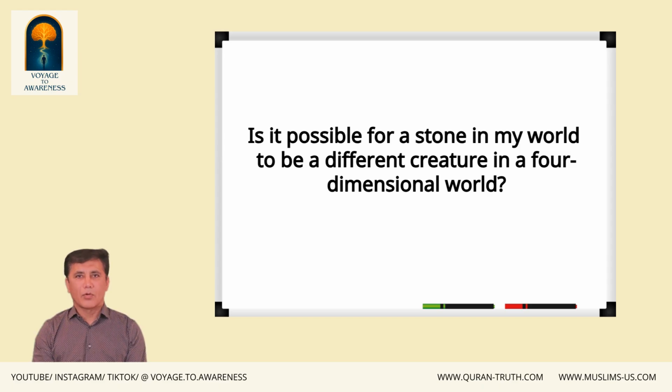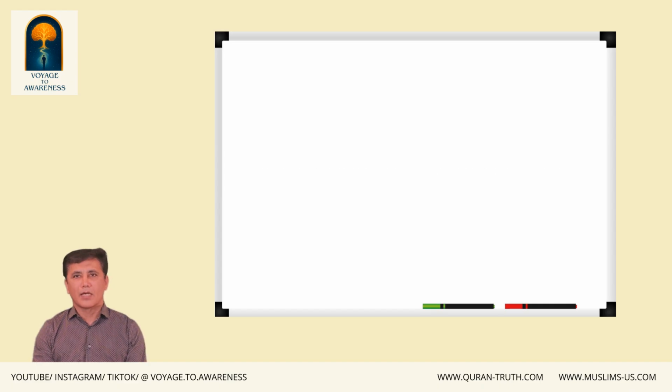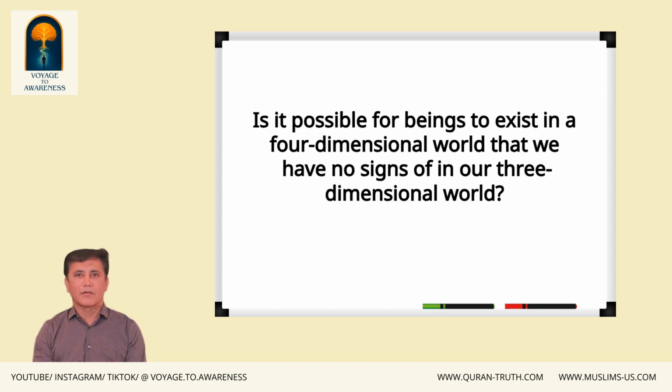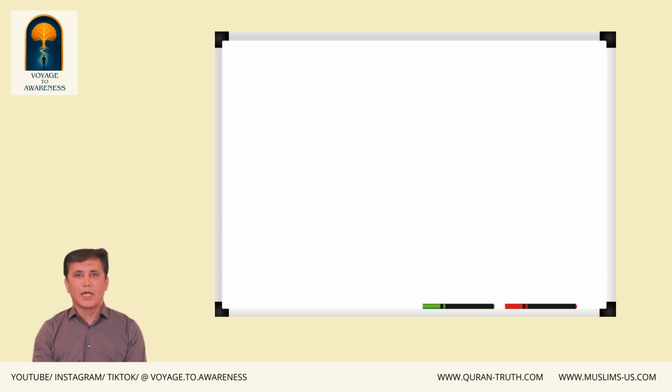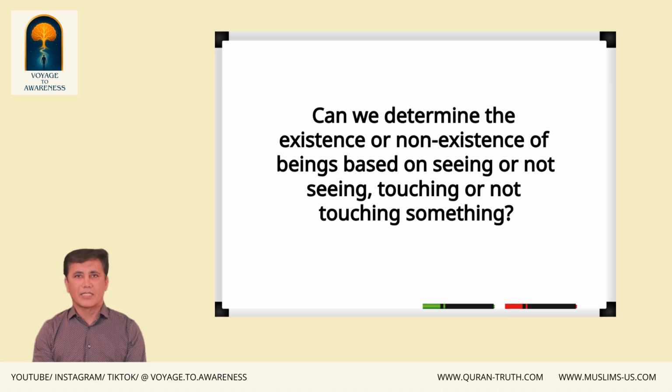Is it possible for a stone in my world to be a different creature in a four-dimensional world? For example, is it possible for beings to exist in a four-dimensional world that we have no signs of in our three-dimensional world? In that case, can we determine the existence or non-existence of beings based on seeing or not seeing, touching or not touching something?